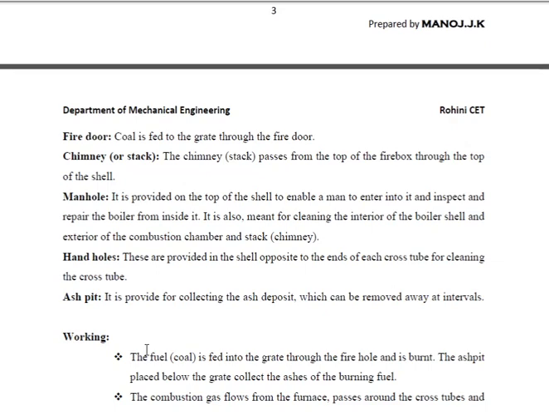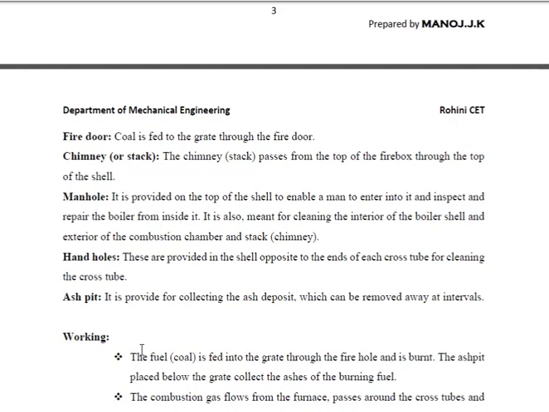And the chimney is used for the exhaust of the combusted gases after the heat transfer. Next one, the manhole, I already told you, is only used for inspection purposes. Then handholds, these are provided in the shell opposite to the ends of each cross tube for cleaning purposes.